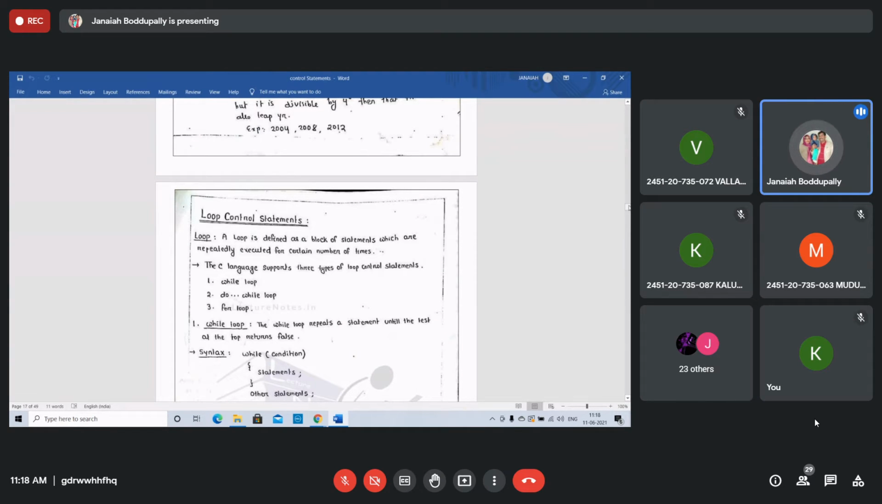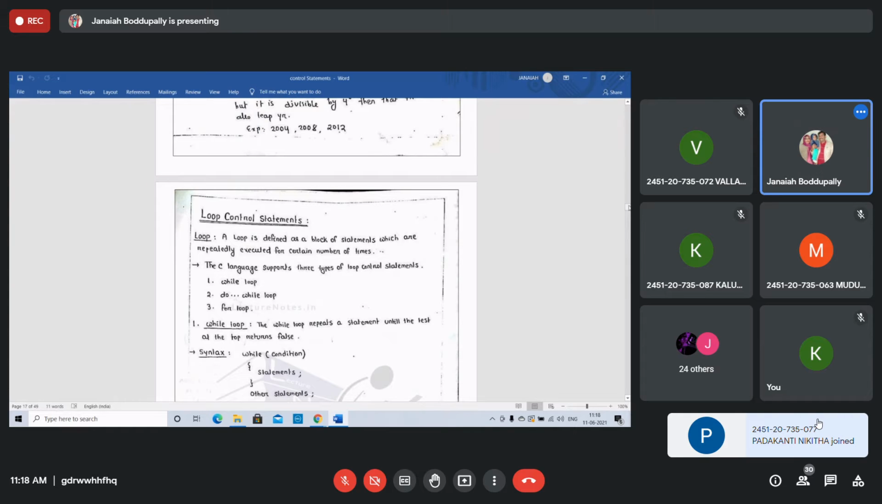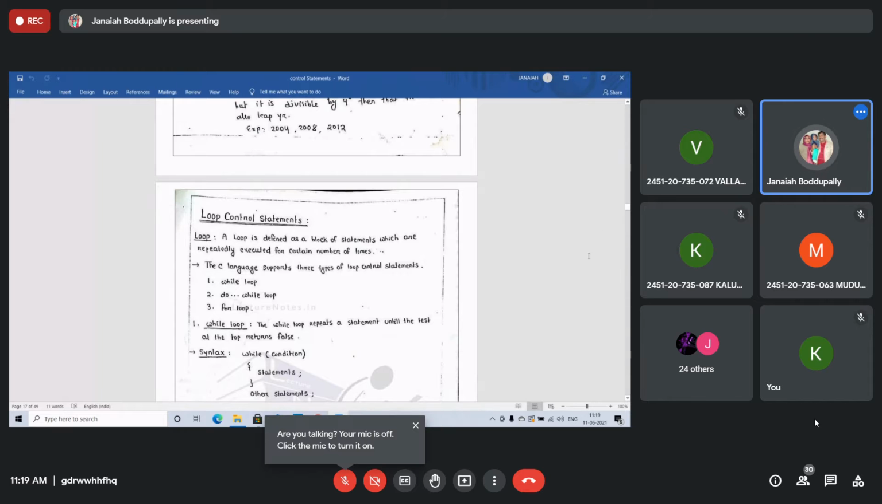The C language supports 3 types of loop control statements. First one is the while loop, second one is the do while loop, third one is the for loop. We discussed 4 selection structures, control structures. This is loop control structures.